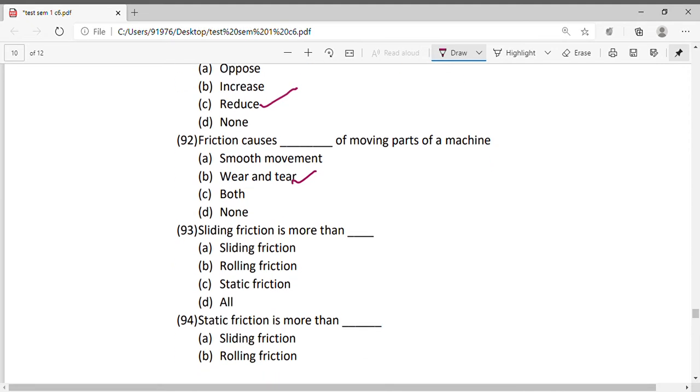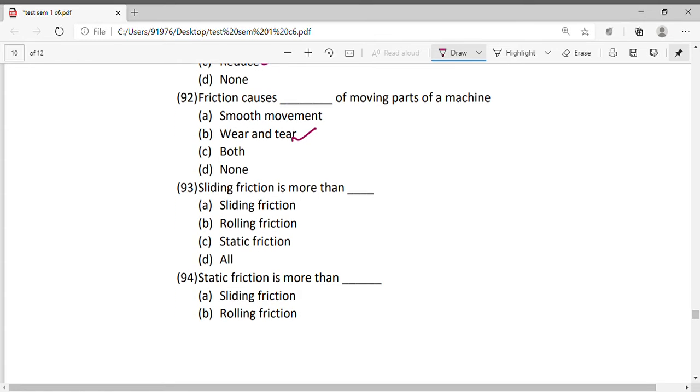Okay, sliding friction is more than rolling friction. Okay, in this example, first would be static friction. So static friction is more than sliding friction.